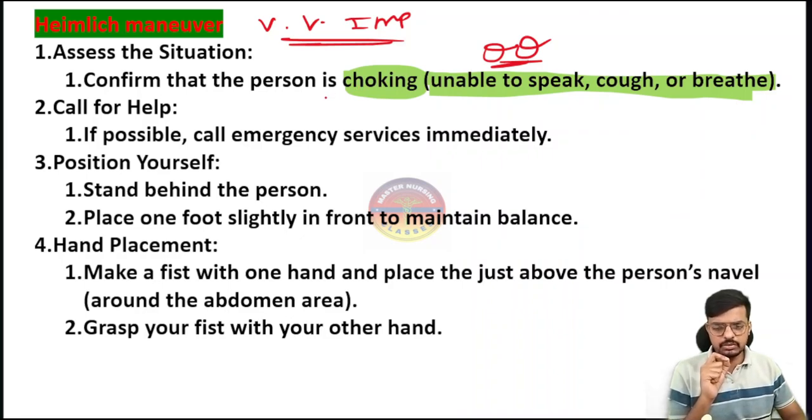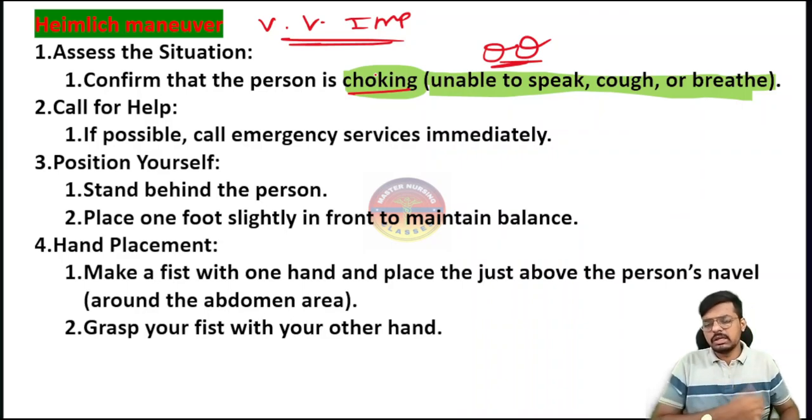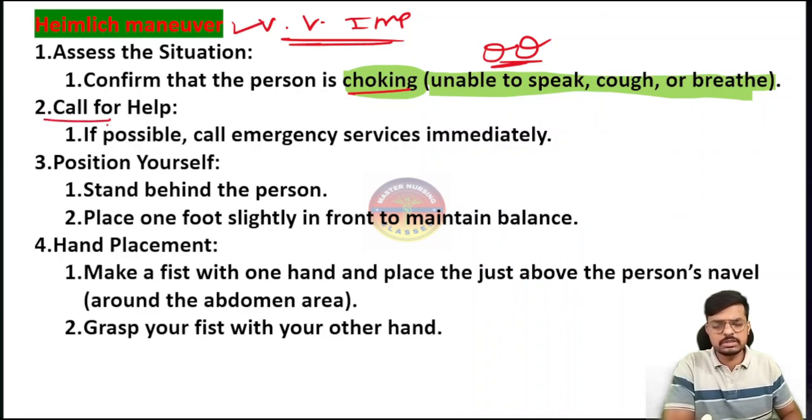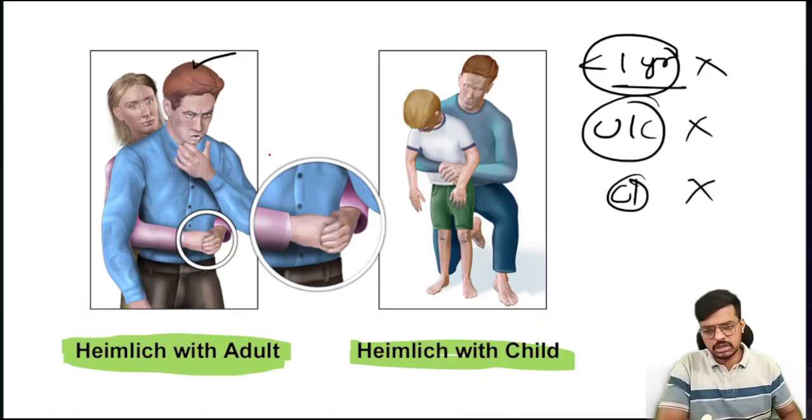First we have to assess for choking. If it is choking, the patient will show the universal sign of choking, that is the crossed hands holding the neck, along with being unable to speak, unable to cough, and unable to breathe. This indicates we have to initiate the Heimlich maneuver. Then calling for help is the second step, and then comes positioning yourself. The patient has to stand in front of us, and I, as the healthcare provider, have to stand behind the patient.